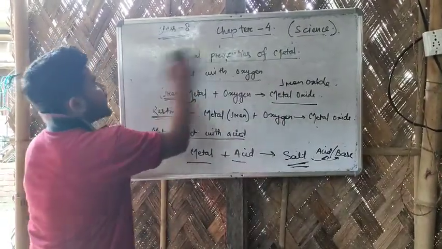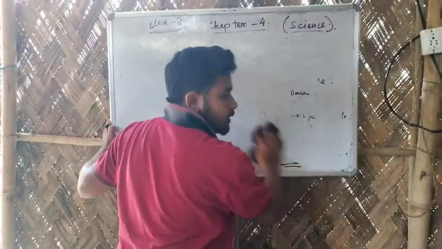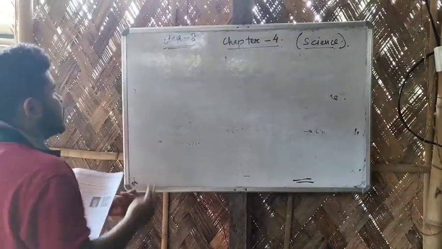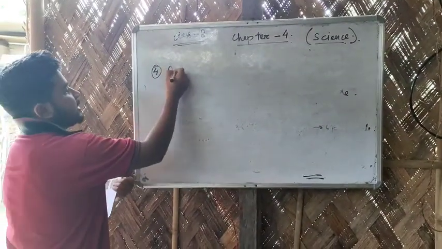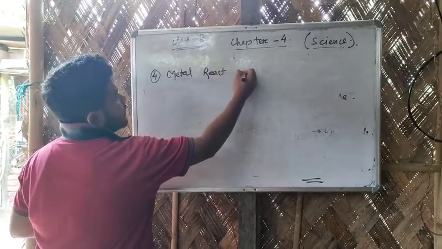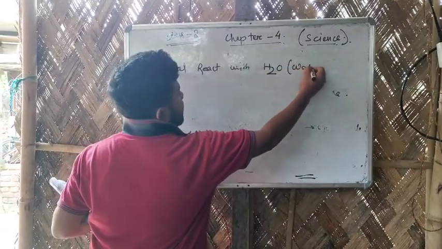Now, the remaining 2 are what? The next one, number 4, is that metals react with water. The chemical formula of water is H2O.